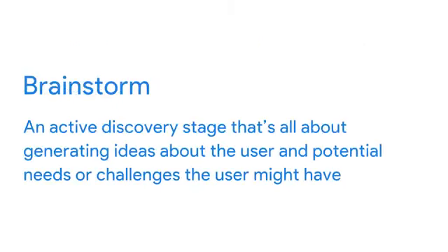The first stage of the product development lifecycle is brainstorm. It's an active discovery stage that's all about generating ideas about the user and potential needs or challenges the user might have. During the brainstorm stage, the team generates ideas to solve a problem, understands the audience they're designing for, and identifies needs or challenges the audience may have.